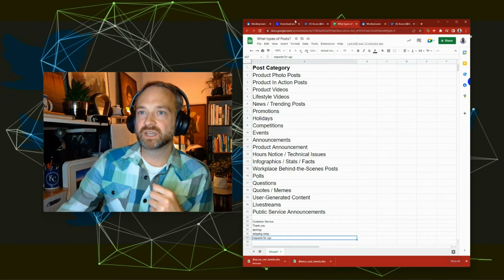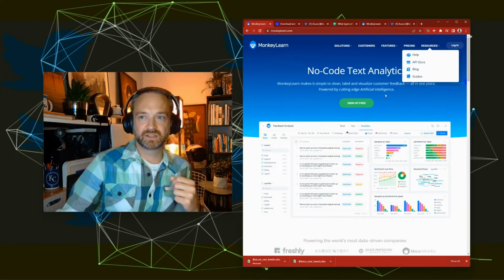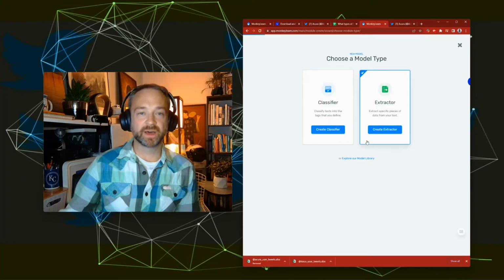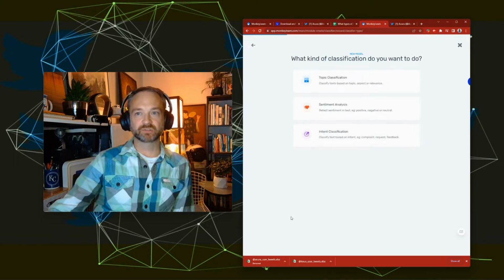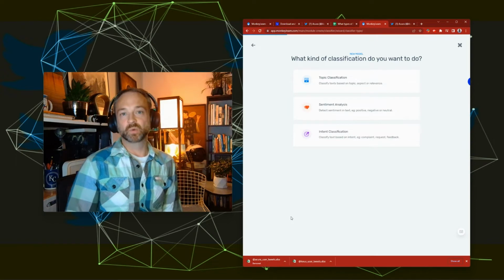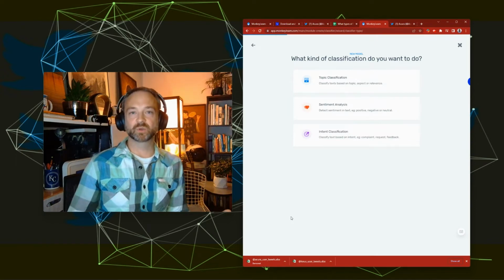So we can now go to MonkeyLearn. Sign up for an account here, and then we'll meet you in the next area where you can go to the My Models screen, and we're going to create a model. So the model type is a classifier. There are 3 types of classifiers that I've been alluding to. The first one is classification. So we're going to create our own categories. We're going to train the model and then run our file through it.